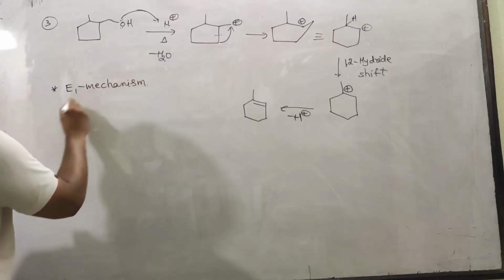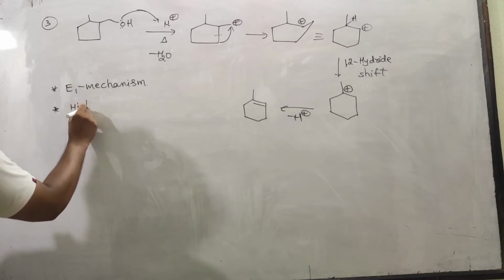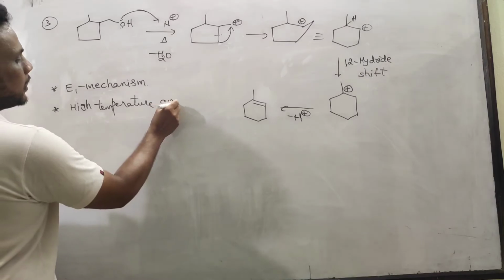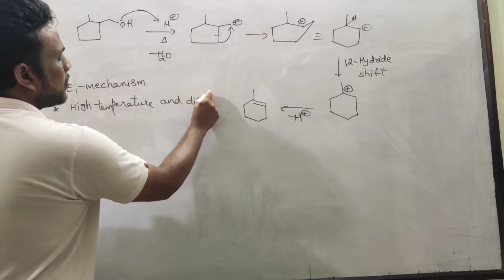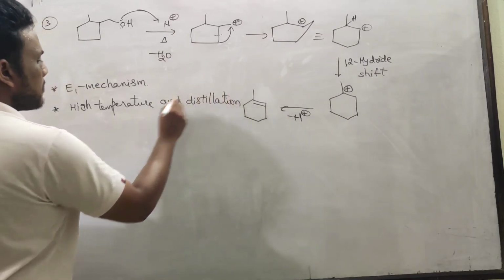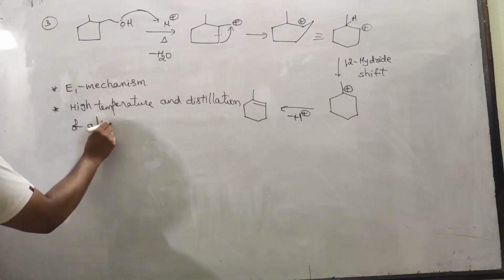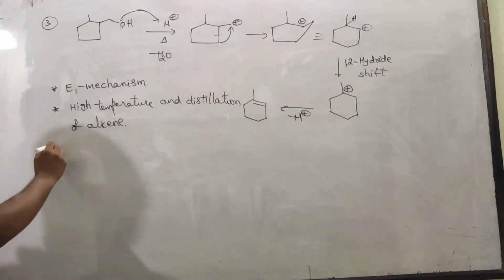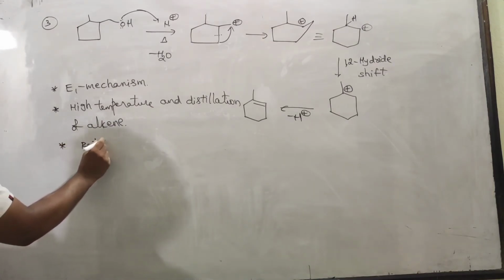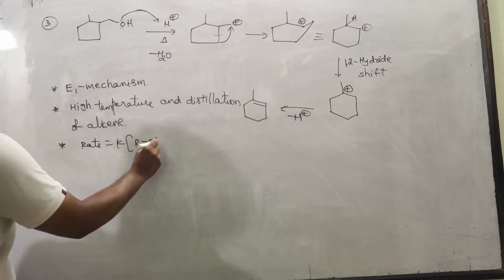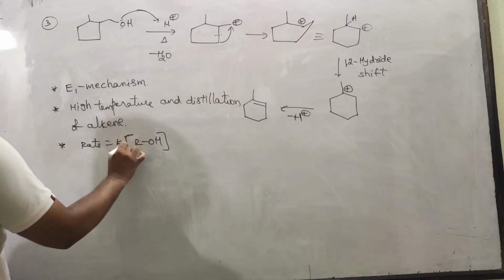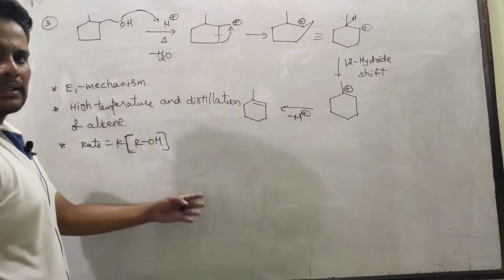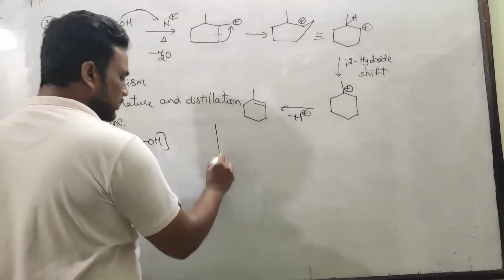Carbocation formation takes place, E1 mechanism, and high temperature favors this, high temperature, and distillation of alkene, both the conditions favor formation of alkene, I mean dehydration. And next one, rate of reaction is equal to alcohol concentration. Higher the alcohol concentration, higher the rate. Okay, rearrangement is possible, already I talked. In acidic condition, rearrangement is quite possible.